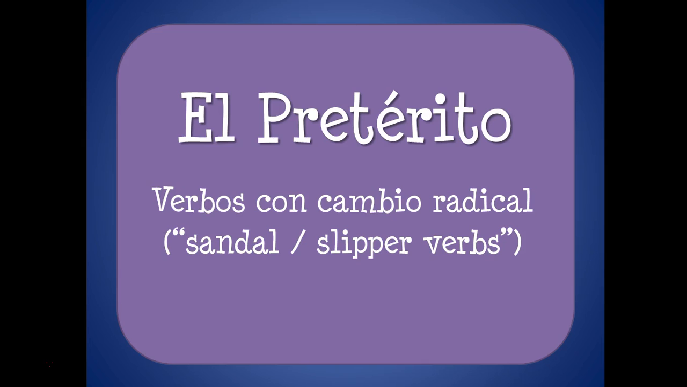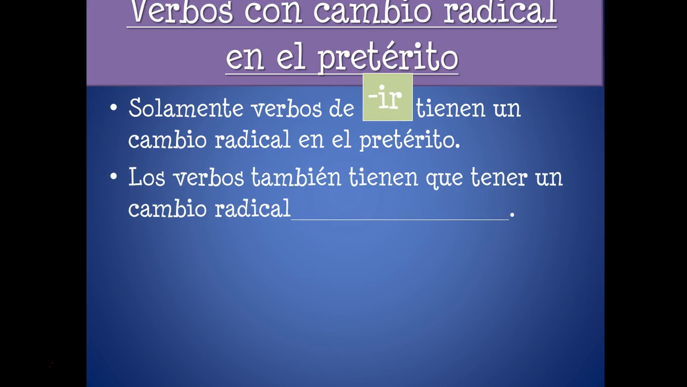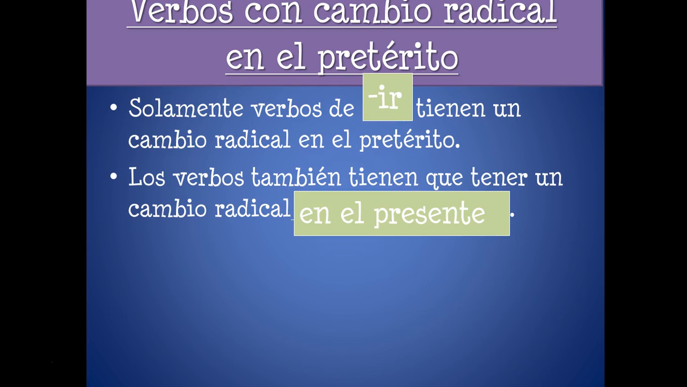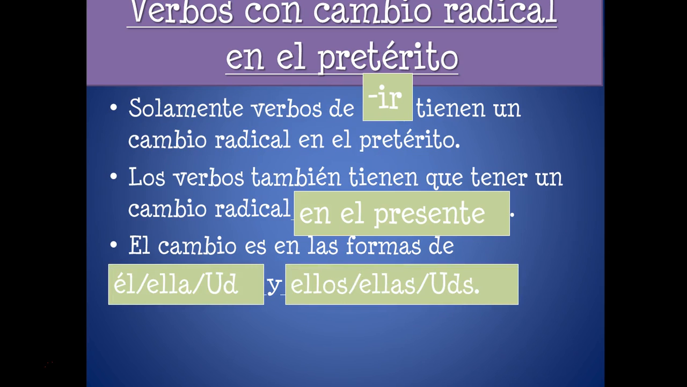These are the stem changers in the preterite. In order for a verb to stem change in the preterite, it has to be an IR verb. AR verbs and ER verbs can never stem change in the preterite. It has to be IR, and it has to stem change in the present tense. Like vivir, to live, it's an IR verb, but it doesn't stem change in the present, so it's not going to stem change in the preterite. And it's only going to be in the sandal or the slipper: the él/ella/usted, ellos/ustedes forms.